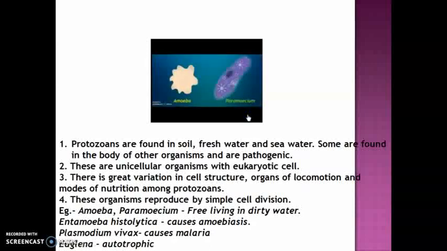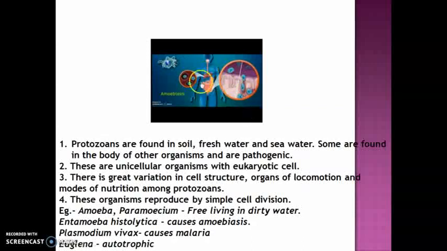Now let's see about the examples. We have amoeba and paramecium. These are free living in dirty water. We have Entamoeba histolytica, which causes amoebiosis. So these are present in the human body. Amoebiosis is a disease where a person has to suffer dysentery or loose motion.